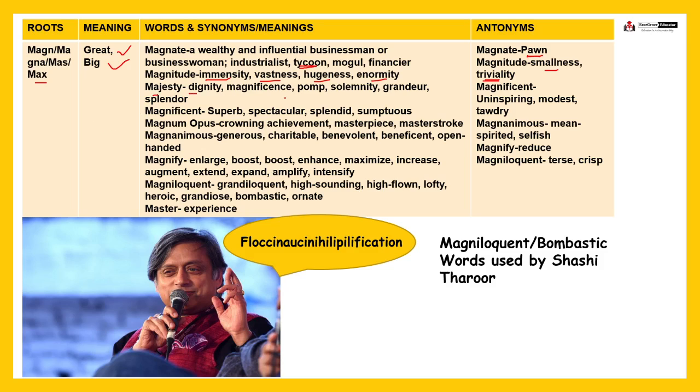Majesty means dignity. Majestic, a majestic palace, magnificent palace, magnificence, majesty, pomp, solemnity, grandeur, splendor. Fine. Just the opposite is modest, tawdry, uninspiring. Modest means, what to say, something that is just the opposite of magnificent. Means it looks normal, right?